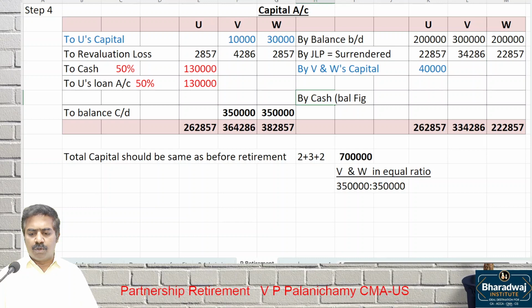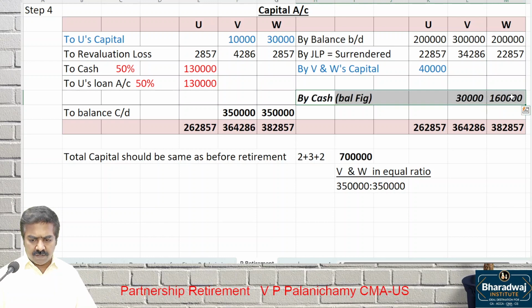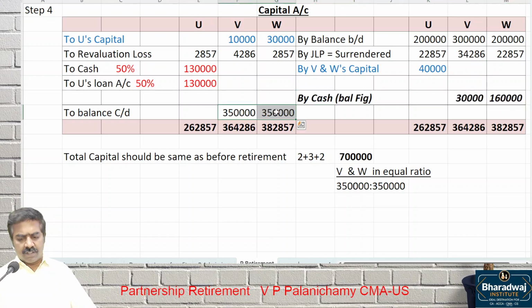On the shortage, they should bring it. Total minus the debit balances, they have to bring it. W also should bring it. This is a balancing figure in this question. This is not a balancing figure. 3,50,000, 3,50,000, we worked out. Why is it so? It is instructed to us. So to balance carry down, we did a working note. Take up this.